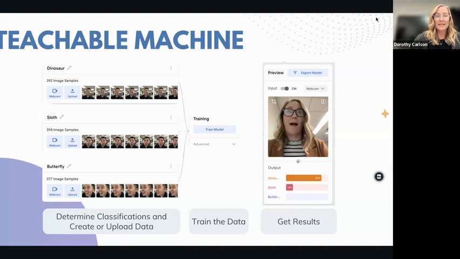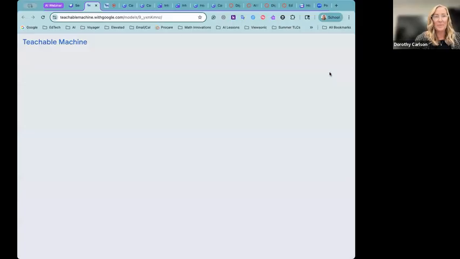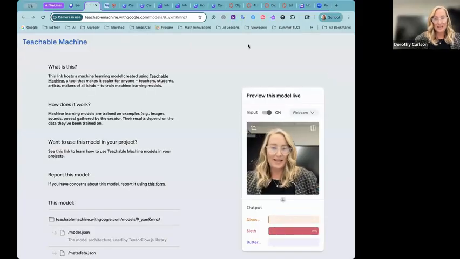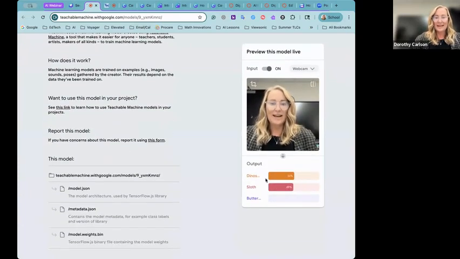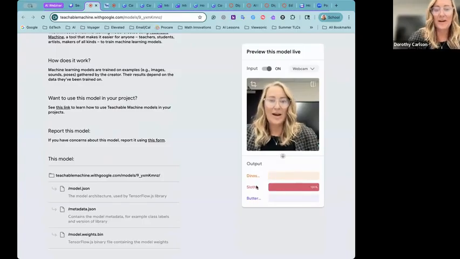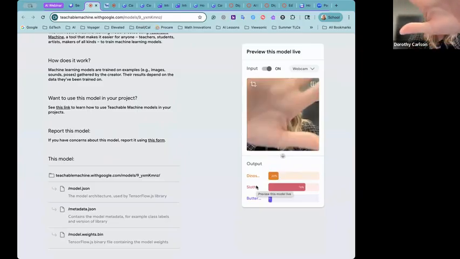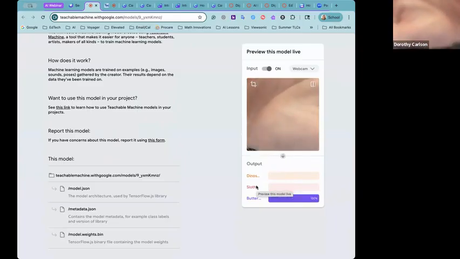This is also a lesson you can include in your classrooms to help students better understand what AI is and how it works. It's fun, engaging, and it takes maybe 10 minutes. So here's how it works. These slides are available on the Digital Citizenship Resources page, and you would open up that Teachable Machine and then decide, or have it decide, are you a dinosaur, sloth, or butterfly? You can see my results down at the bottom of the page here, and they're vacillating between dinosaur and sloth. But if I move closer, I'm more sloth. But if I put my hand up, ooh, I'm more butterfly.